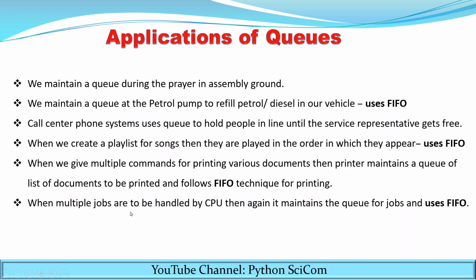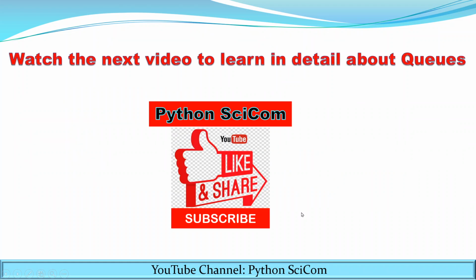When multiple jobs are to be handled by the CPU, it again maintains a queue for jobs and uses FIFO. This is used for the job scheduling process. When the CPU has a list of many jobs, the jobs will be executed in the order in which they appear. So again it uses the FIFO principle. So these are certain applications of queues.